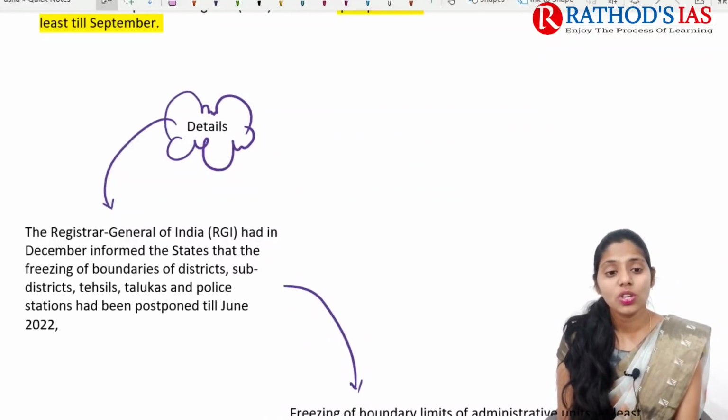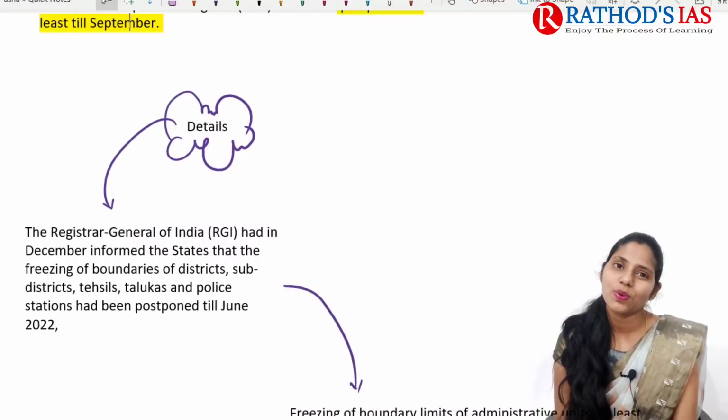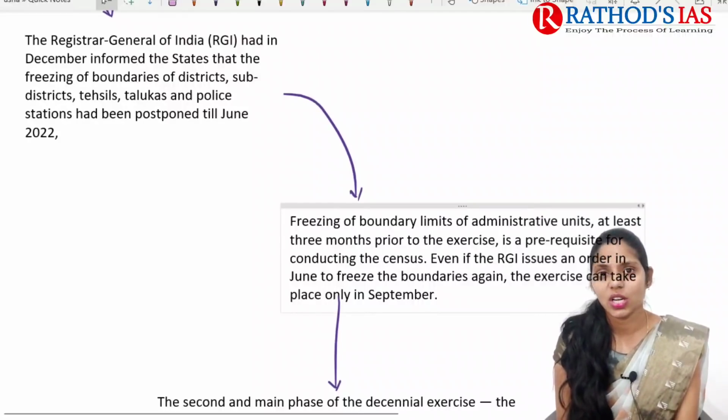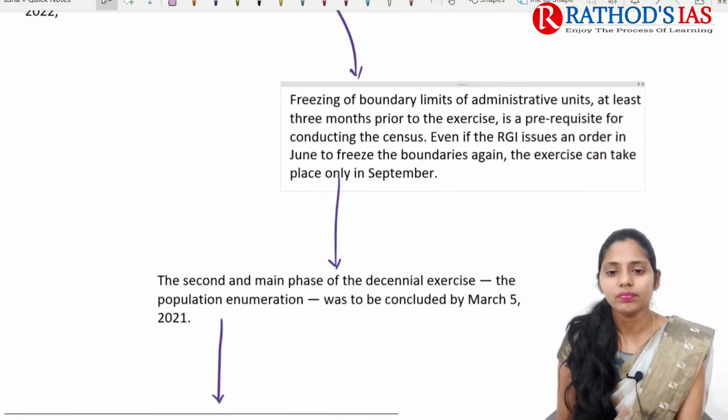We can't. Even the Registrar General of India said that they didn't have proper demarcation of boundaries between districts, sub-districts, tahsils, talukas and police stations. So it is postponed till June, and because of this, the census data collection is also postponed.